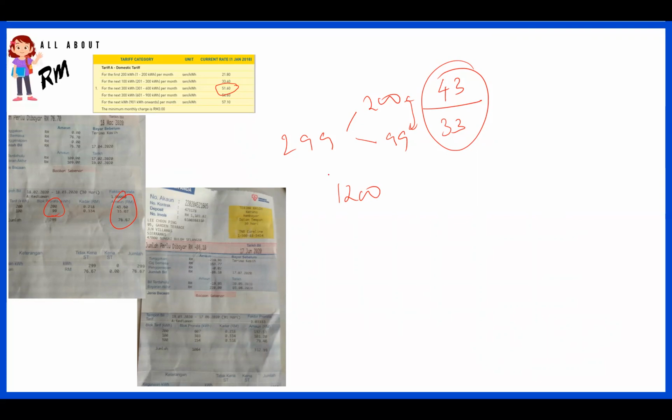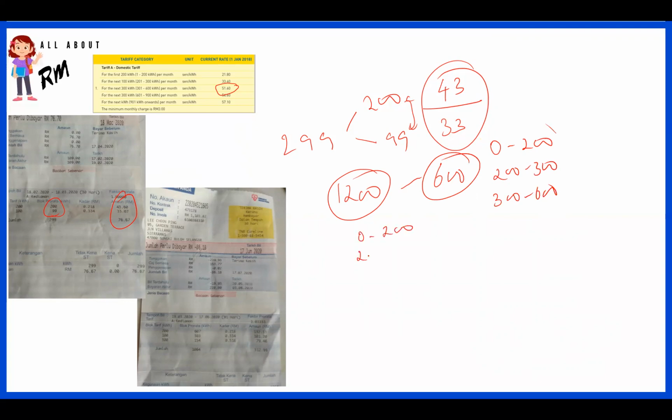Typically, if for 2 months I'm using consistently, I will not be using more than 600 units of power. Now this becomes 1200 units. That means up to 600 units, like 0 to 200, I will pay one rate, 200 to 300, I will pay another, then 300 to 600, I will pay another. This is what I typically do. So now what I need to do is pay for 0 to 200, 200 to 300, 300 to 600, then 600 to 900 and 900 to 1200.